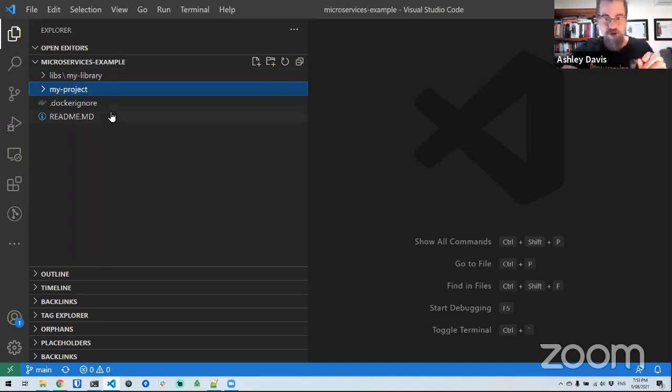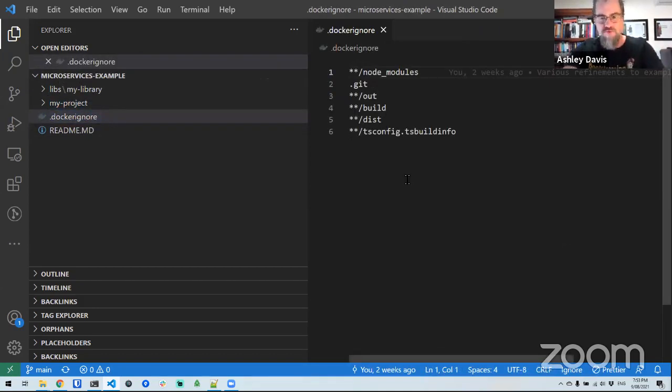Because the context for the Docker image is set to the root directory of this project, that's where we put the .dockerignore file. We're doing a few things here just to keep from sending too many files into Docker. For any subfolders that have node_modules, we're going to ignore those, because we're going to do the npm install within Docker. We're not going to send our .git directory, because that's a big no-no. If you've got a big history in your repo, you don't want to send that entire history to your Docker daemon, which doesn't need to know about all that. And we don't want to include our output directories, or this generated build file, or any of this stuff for any of the subdirectories.